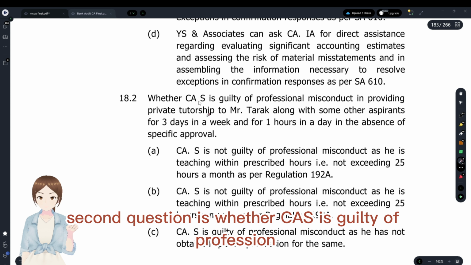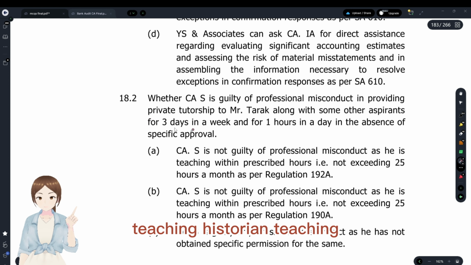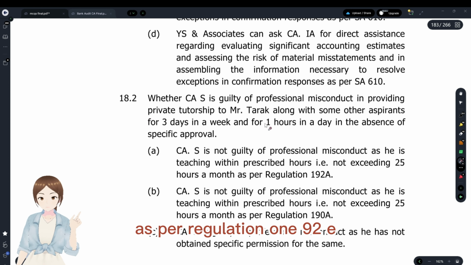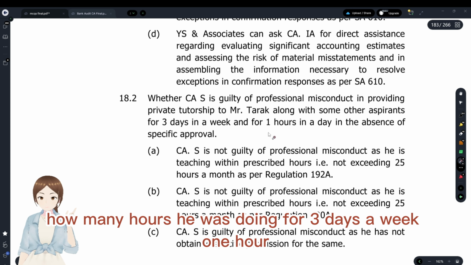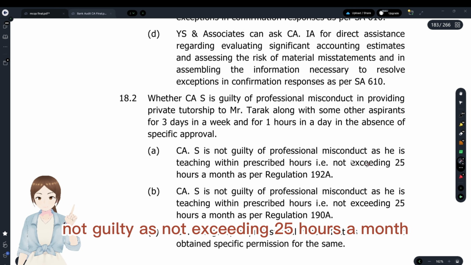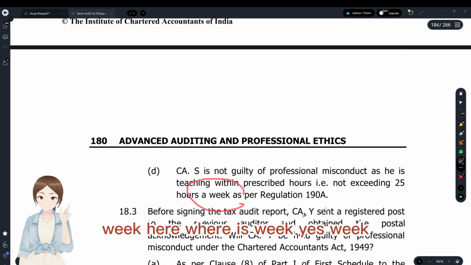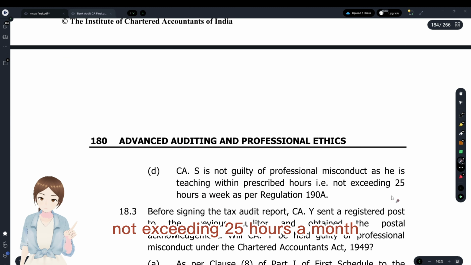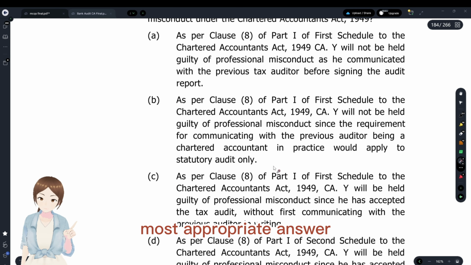Second question is whether the CA is guilty of professional misconduct in providing private tutorship. Okay, teaching. He's doing teaching; as per regulation 192E, 25 hours a week is the general permission that was given. So how many hours was he doing? 3 days a week, for 1 hour, just 3 hours a week. So he was not guilty, as not exceeding 25 hours. No, it's week here. Where is week? Yes, week. Not exceeding 25 hours a week as per the regulation. Option D is most appropriate answer.